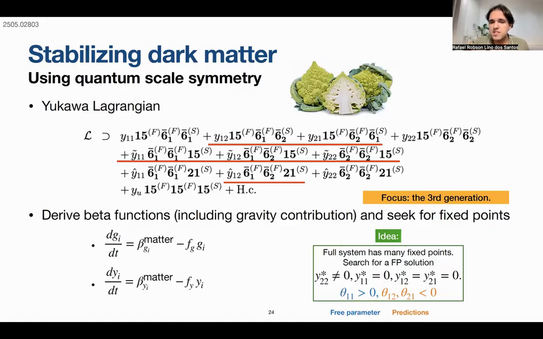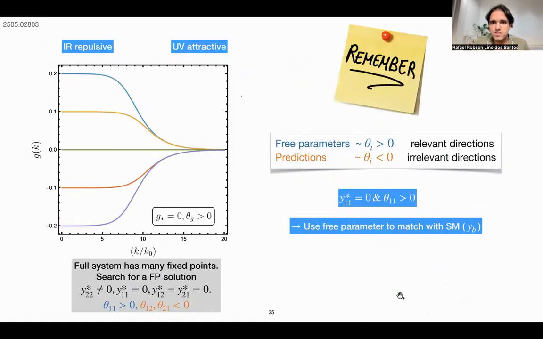But what's interesting here is that we have a bunch of Gaussian fixed points. Some of them have positive critical exponents, so they are free parameters, but some of them have negative critical exponents. Let us remember, if they are free parameters, even though they start at 0 in the UV, they can give you different values in the infrared that are not 0.